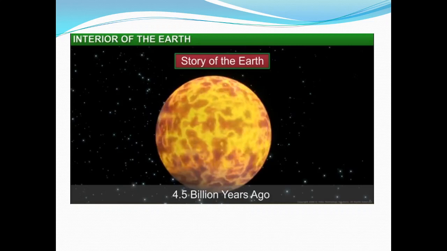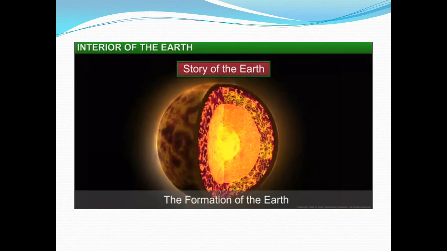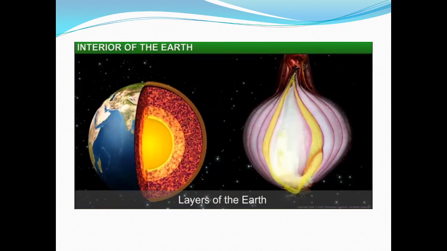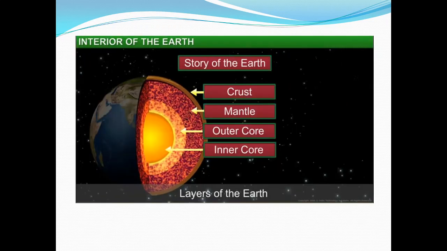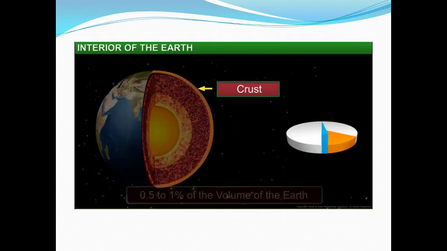About 4.5 billion years ago, the earth was a round ball of homogeneous molten materials revolving around the sun. Slowly, the liquid cooled down and formed different layers. The layers are one inside another, just like you can observe the layers in an onion. These layers are broadly divided into three categories: crust, mantle, and core. Core is subdivided into outer core and inner core.